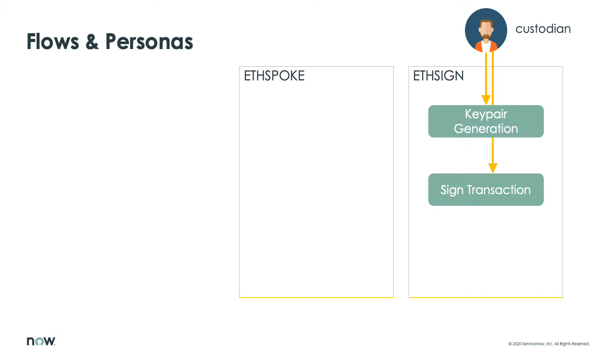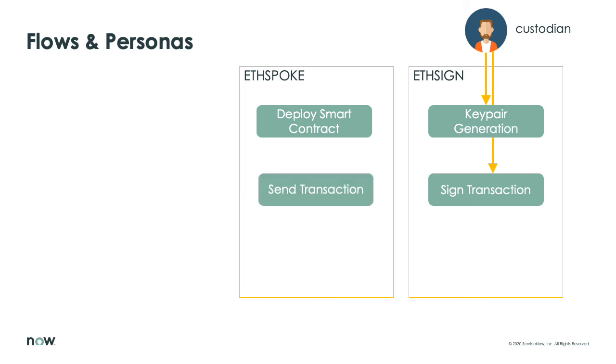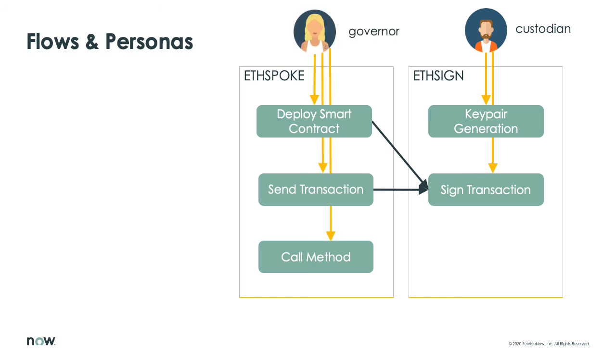The Spoke application contains three major flows: the deploy smart contract flow, which publishes smart contracts on the blockchain, the send transaction flow that calls a write method, and the call method flow that calls a read method on the smart contract instance. Deploy and write actions call sign transaction as a subflow, which runs always with the custodian role using the run as capability. We will see in the demo how the governor can manage these three processes.